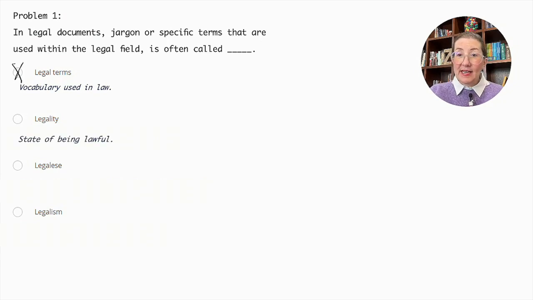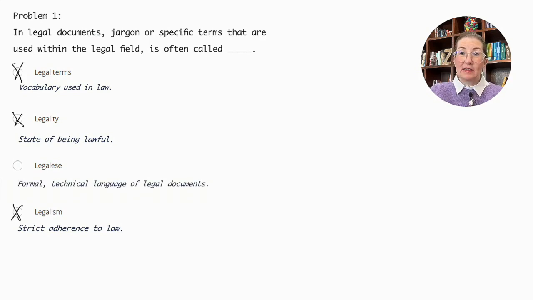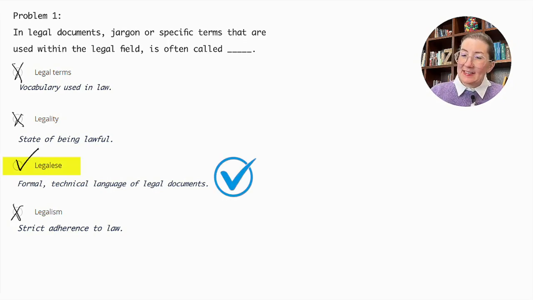Legality pertains to the state or quality of being in accordance with the law. So that is not the correct answer either. Legalism is the strict literal adherence to the law or to a particular code, often with a connotation of excessive adherence. So we can eliminate that one as well. The correct answer here is legalese, which specifically describes the formal and technical language of legal documents that is often difficult for lay people to understand. Thus, the correct answer here is legalese.